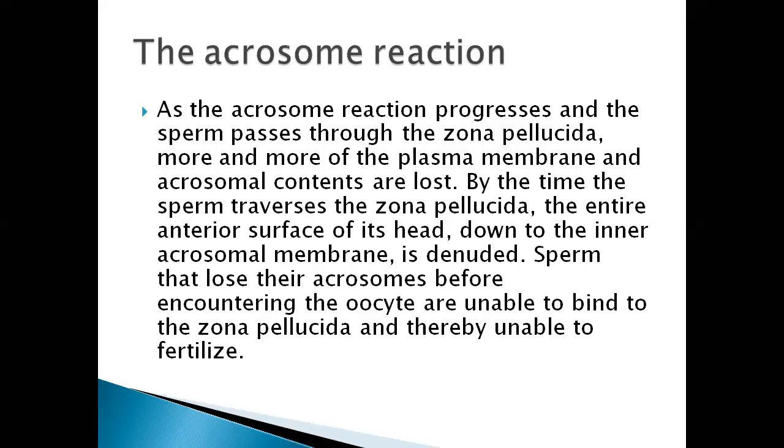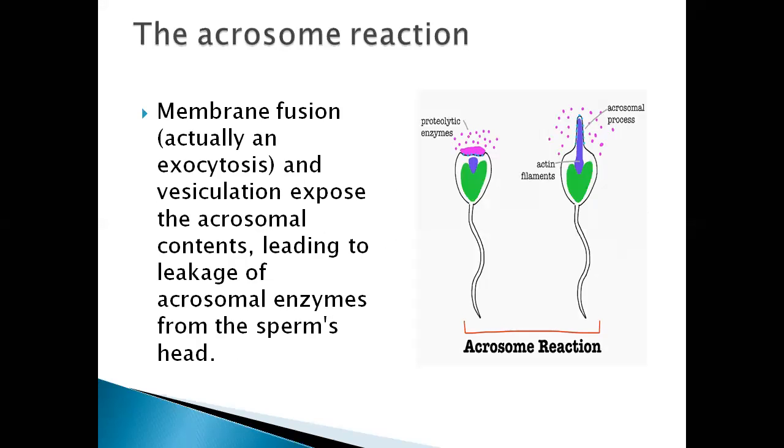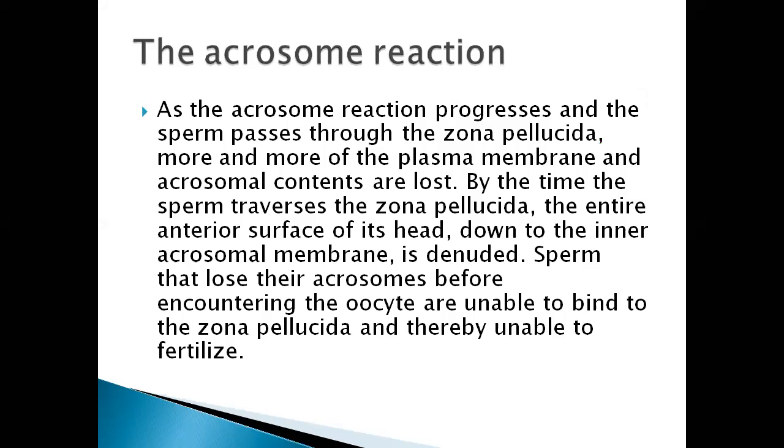So that's what we are talking about. You see here, if the sperm lost its acrosome, it can't even penetrate the zona pellucida. So how can it reach the secondary oocyte? So this reaction is very important. That means there should be a membrane and that should break down during attachment with the zona pellucida, and that enzyme should release out and make some penetrations. All that event should happen.